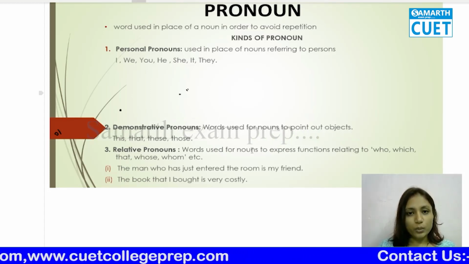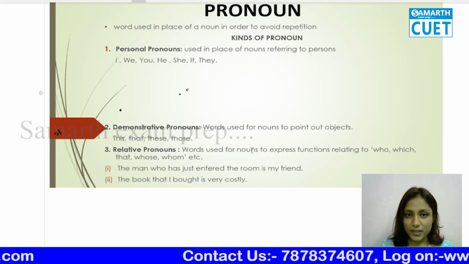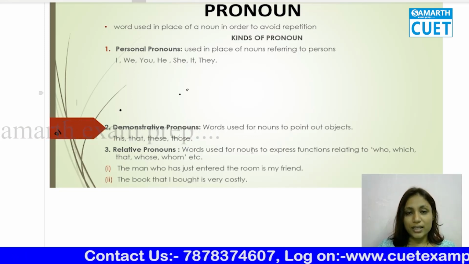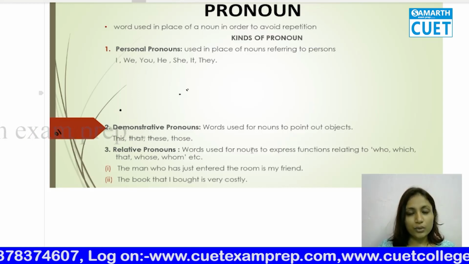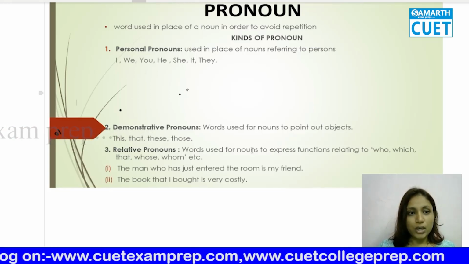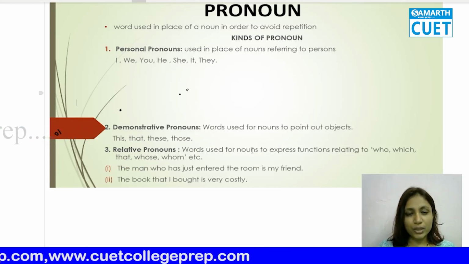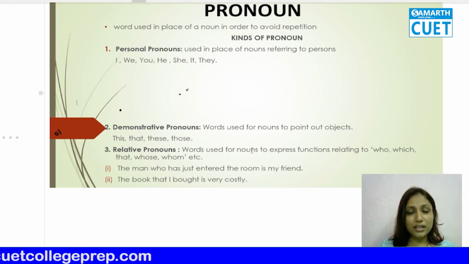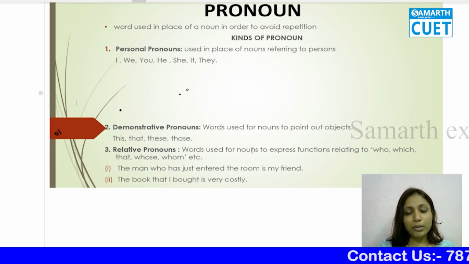you, and while conversing I tell you about some girl called Sita. If I say Sita is my classmate, Sita is beautiful, Sita is a good singer, whenever I'm talking about her and use her name, which is a noun, doesn't it become very confusing for you to keep listening to her name again and again? Is the girl I'm referring to, Sita, the same girl, or am I talking about different Sitas? Because Sita cannot be the name of just one girl on this earth. There can be many Sitas.